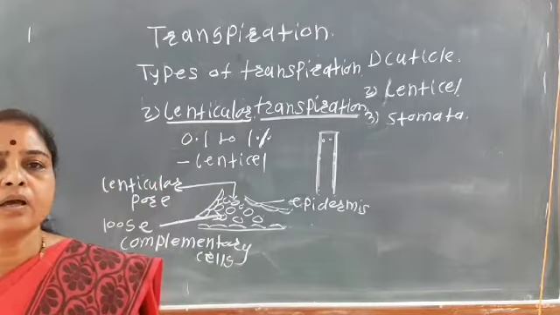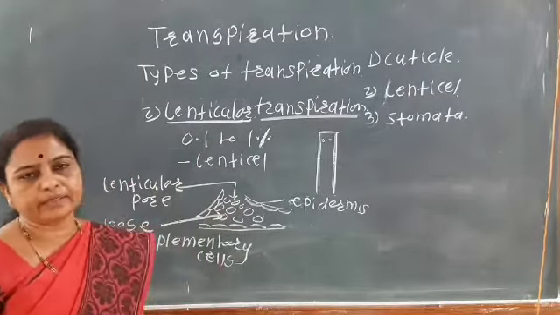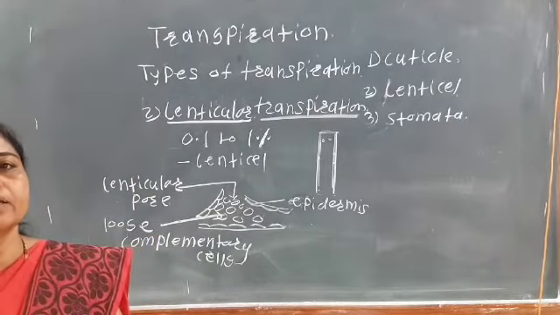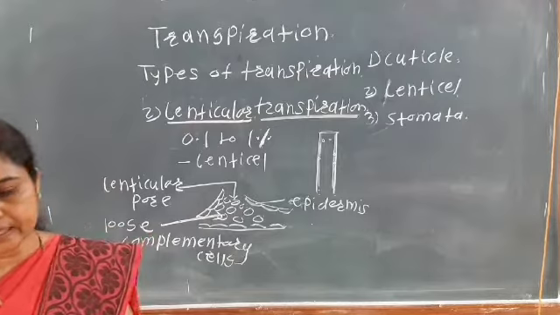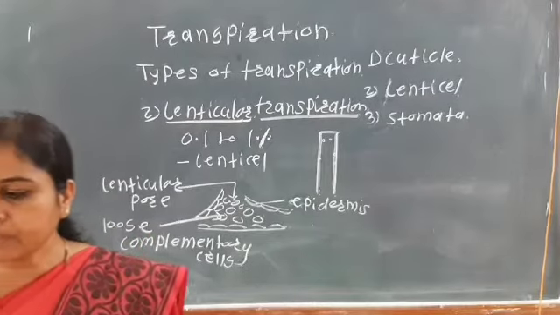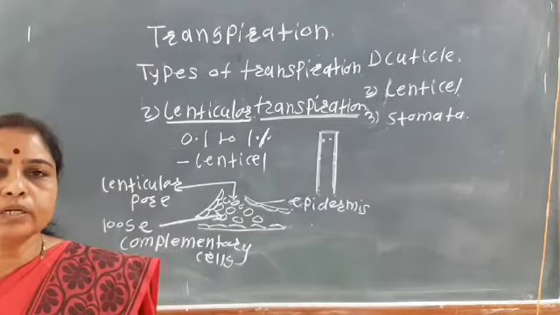So through the lenticels only 0.1 to 1%, a very small percent of transpiration, takes place. This transpiration mainly occurs during the daytime.